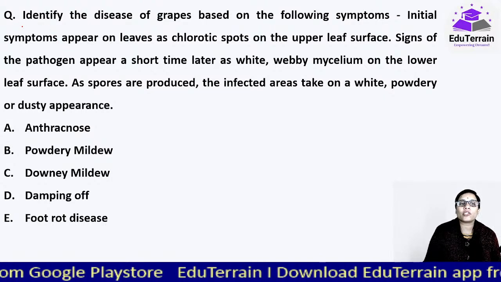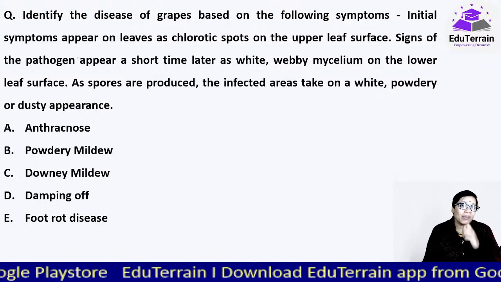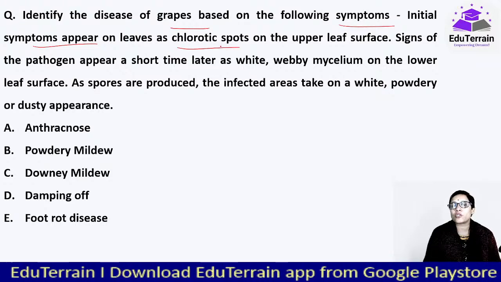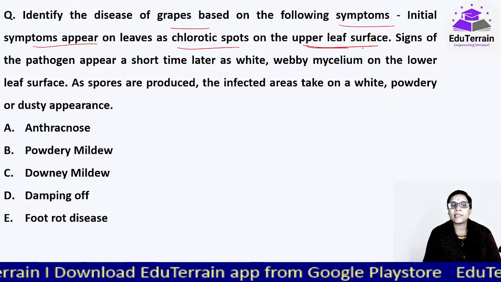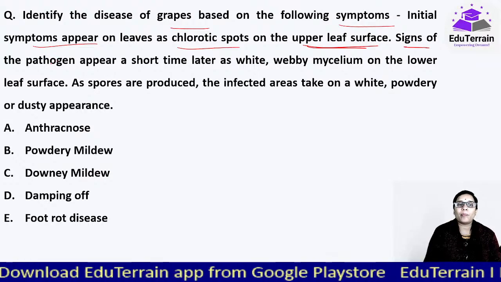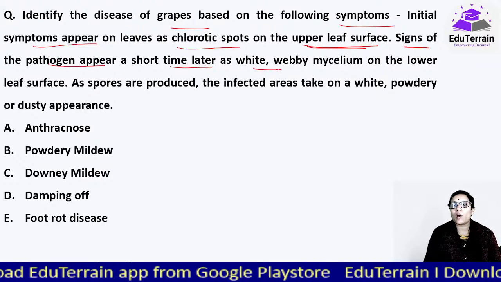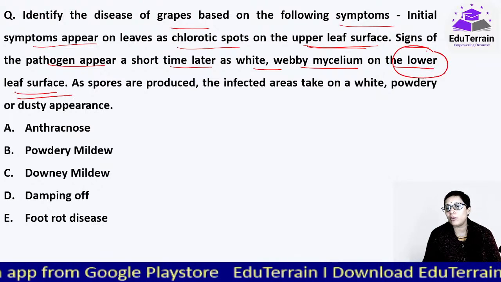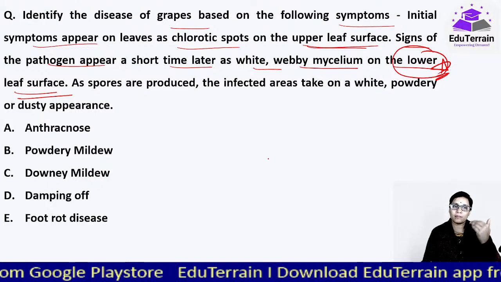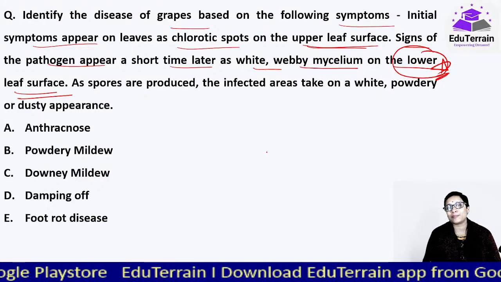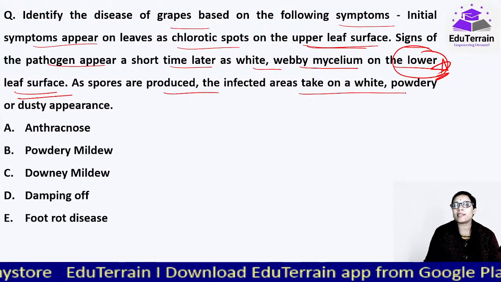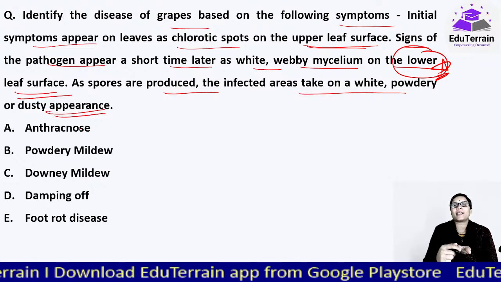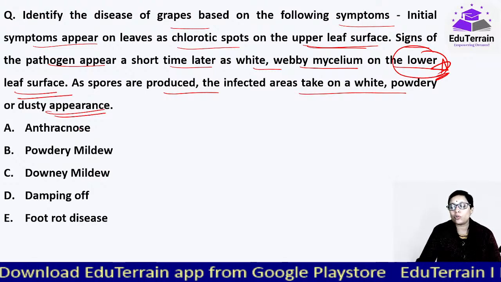मूविंग ऑन टू आवर नेक्स्ट क्वेश्चन, अगेन फ्रॉम पैथोलॉजी. Okay, identify the disease of grapes based on the following symptoms. Initial symptoms appear on leaves as sclerotic spots on the upper surface. Signs of the pathogen appear in a short time later as white webby mycelium on the lower leaf surface. जहाँ पे भी lower leaf surface आता है, that would be downy mildew. Okay, as spores are produced, the infected areas take on a white, powdery or dusty appearance. Powdery mildew on the upper side of the leaf, downy mildew on the lower side of the leaf.